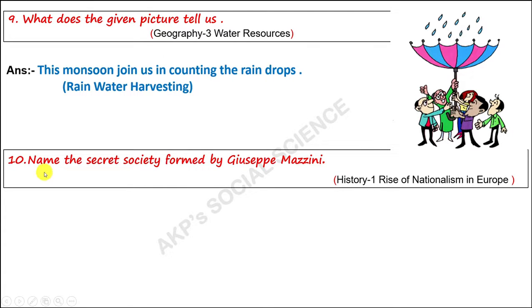Next question: Name the secret society formed by Joseph Mazzini. Joseph Mazzini was a revolutionary. He strongly supported the unification of Italian states. He was a member of a secret society called Carbonari. He founded two secret societies: one is Young Italy in Marseille, and the second is Young Europe in Bern, whose members were like-minded young men.